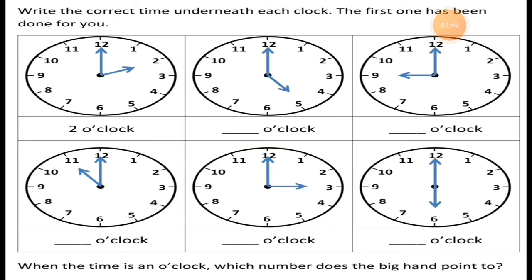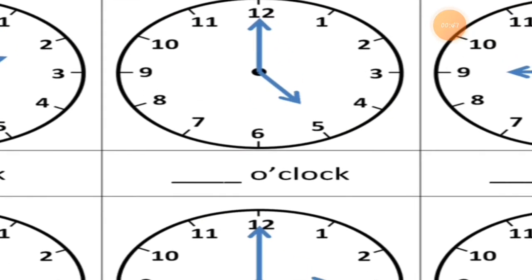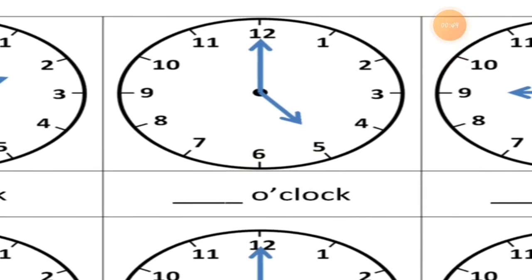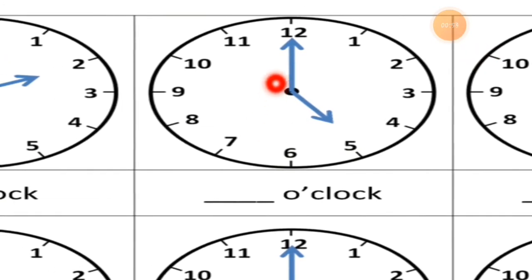So here just see this clock. We have to give the answer for this clock. See that the long hand is pointing to 12. The long hand you can call the minute hand. So the long hand or minute hand is pointing to 12, so you must write o'clock. Now check the short hand, or you can call it the hour hand. It is pointing to 5. Can you read this time?